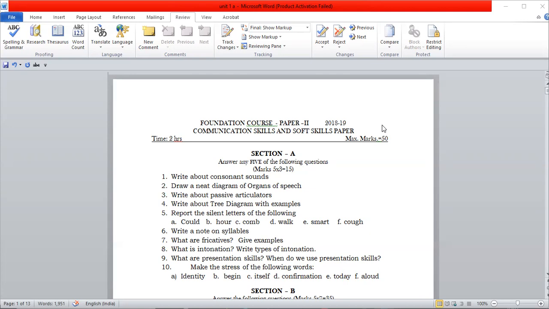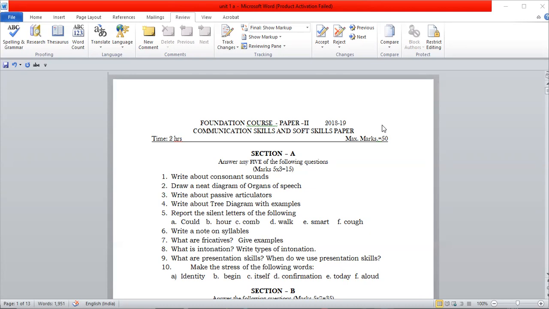Section A, answer any 5 of the following questions. First one, write about consonant sounds. Second one, draw any diagram of organs of speech. Third one, write about passive articulators. Fourth one, write about tree diagram with examples. Fifth one, report the silent letters of the following: A, could, B, our, C, whom, D, walk, E, smart, F, cough.